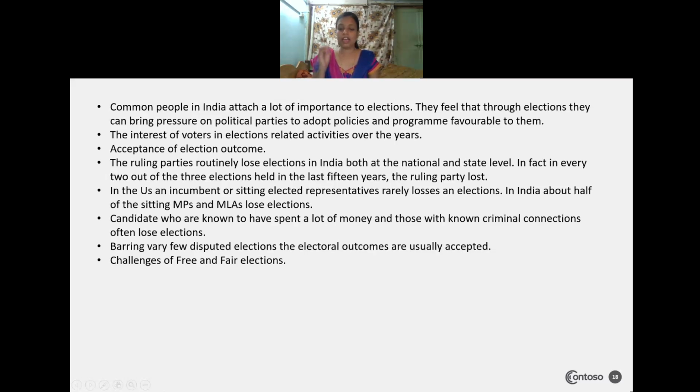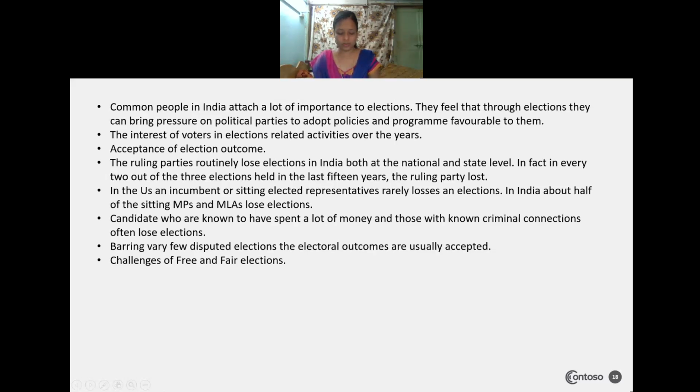If the people are unhappy with the forming government, surely the people are giving their vote against that ruling party. Compare the US and India. In the USA, the sitting elected representative rarely loses an election.